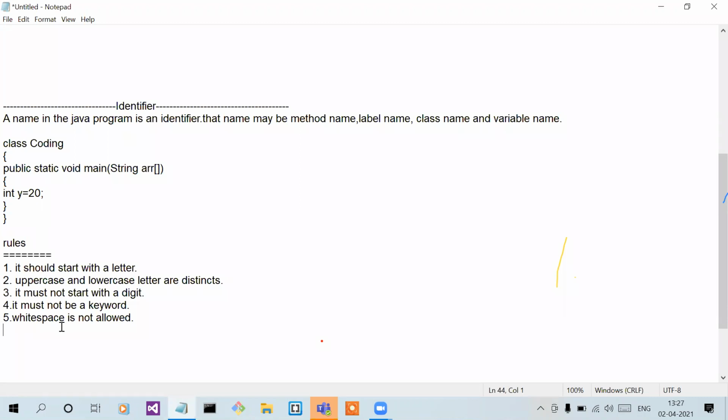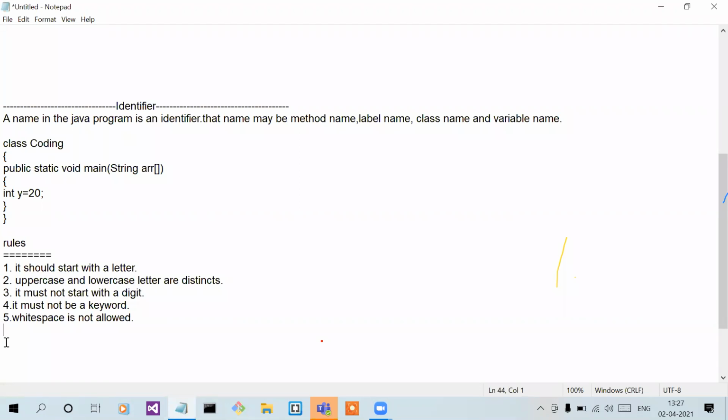What is the underscore sign? This punctuation. See, this one. This is underscore, not this. And dollar, this symbol. So you can start with these symbols also, by using underscore or dollar.